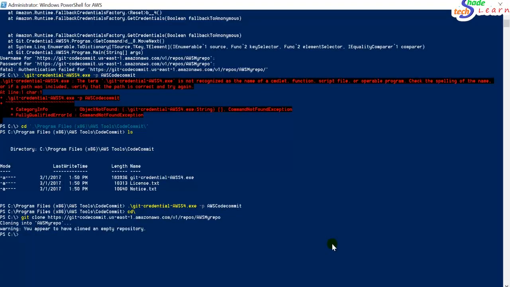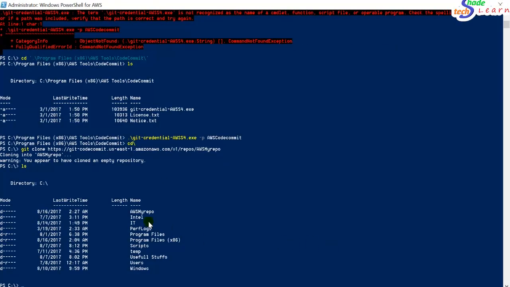It's giving a warning that you appear to have cloned an empty repository. That's correct. So we have cloned it, and as I showed you earlier, we didn't have any AWS My Repo folder in the C drive. Now it should be there. See, it's there.